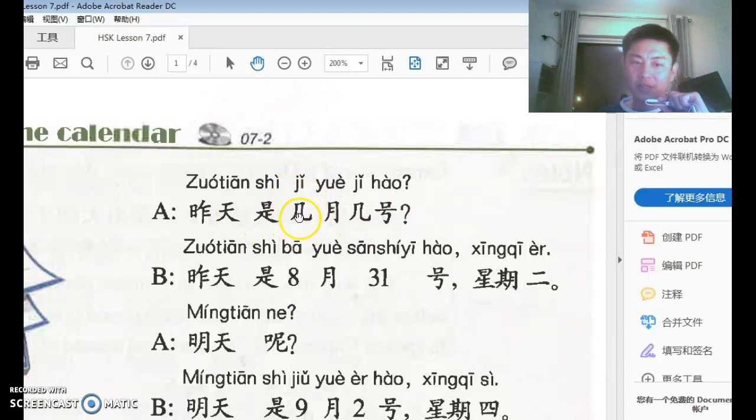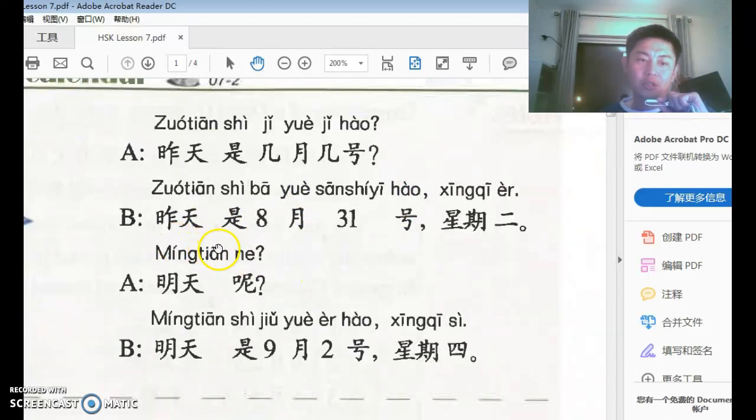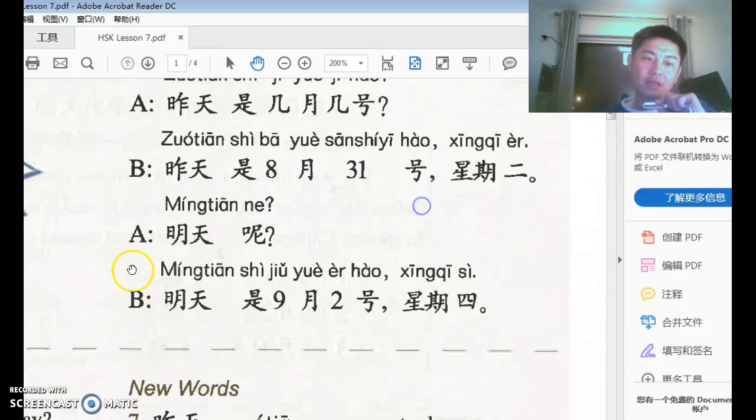See, all the numbers are taken away and replaced by how many. Yesterday is how many month, how many date. The answer is 昨天是8月31号, 星期二. See, the 是 appeared again, but if you want to omit it in this sentence, that's fine because this second part contains a number. So A is B, and the B part contains a number, so that's fine. 昨天8月31号, fine. Then A said 明天呢, with a modal particle.